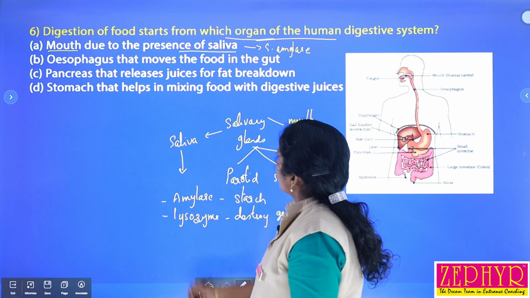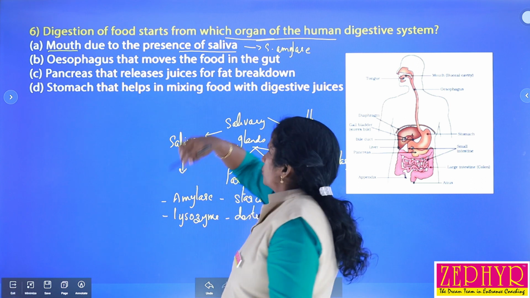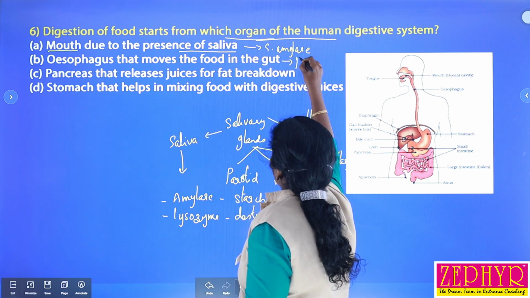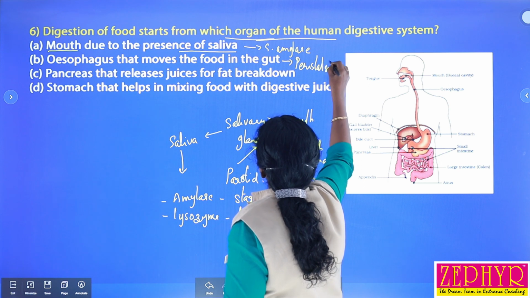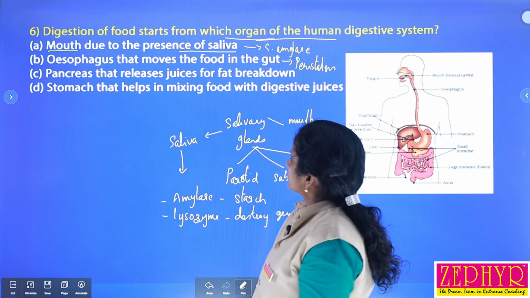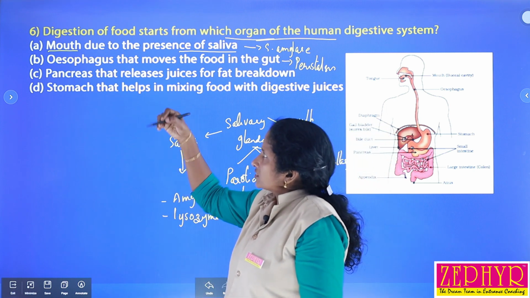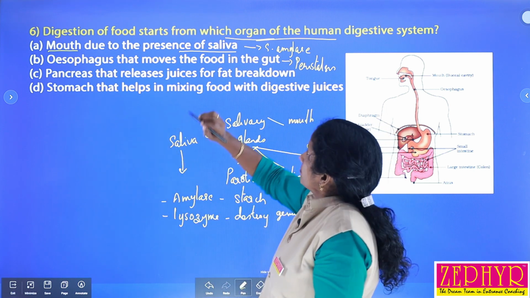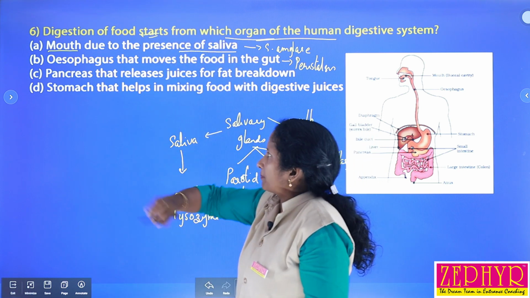Then the esophagus helps in the easy movement of food materials by means of a special type of movement called peristalsis. Then the pancreas releases juice for fat breakdown. The pancreas is also involved in digestion, but food digestion starts from the mouth, not from the pancreas.